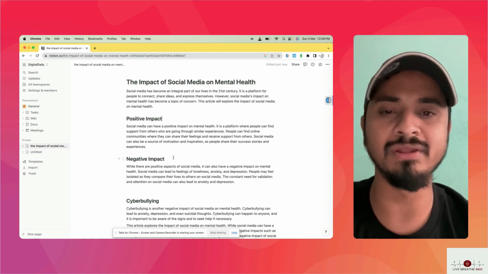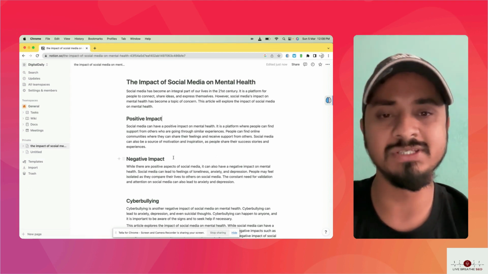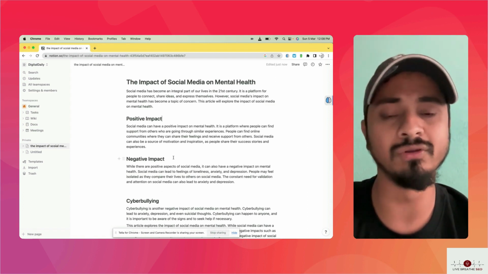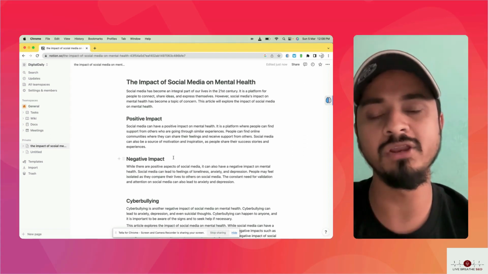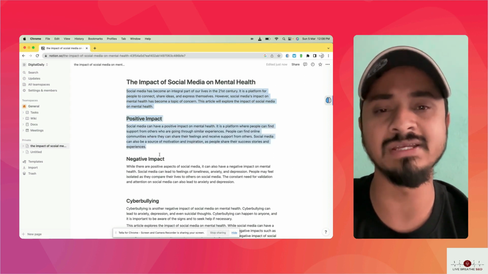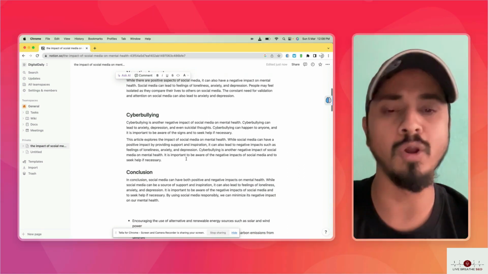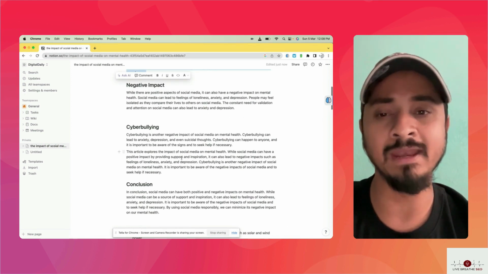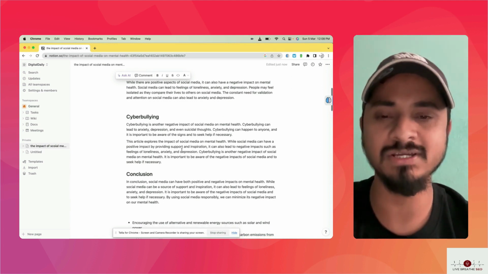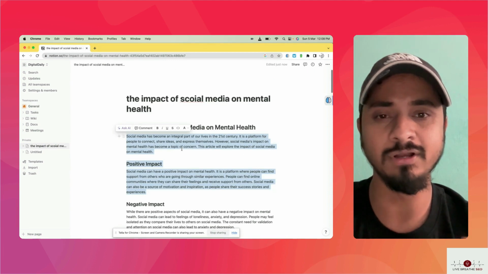It could be generic, guys, but most of the time, since these are AI, sometimes the monotonous tone is familiar, you can easily spot it. But comparing it with ChatGPT, I think this has simpler sentences than ChatGPT. Okay, ChatGPT is a little bit complicated, comprehensive, and has a wider vocabulary than Notion AI. Okay, but for blogging purposes, I suggest Notion AI because it has a great format here.